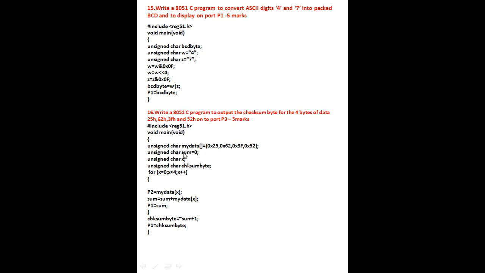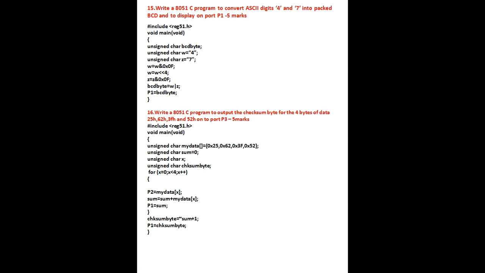Next, the variable sum is declared as 0, because you are checking the sum here. Another variable x is taken for the for loop. Finally, unsigned char checksum byte is the variable to get the result.